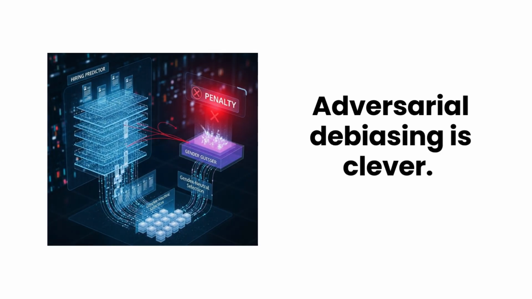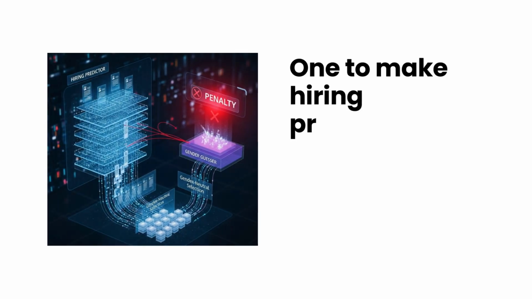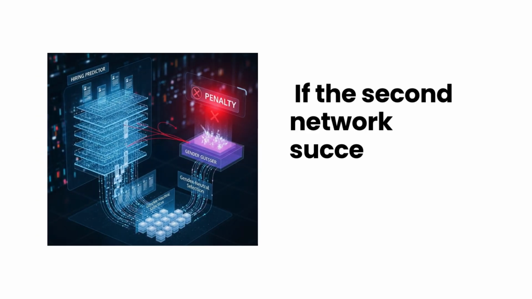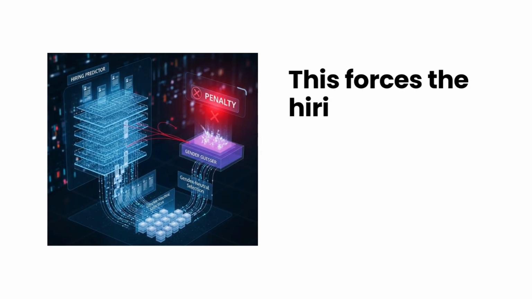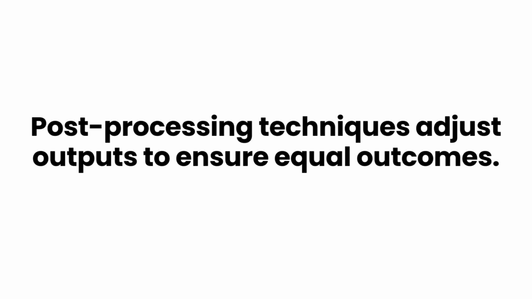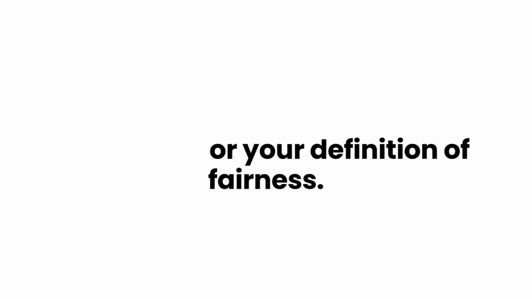Adversarial debiasing is clever. It trains two networks, one to make hiring predictions, another to guess gender from those predictions. If the second network succeeds, the first network gets penalized. This forces the hiring model to make decisions that don't correlate with gender. There are other approaches too. Fairness constraints directly limit disparate impact. Post-processing techniques adjust outputs to ensure equal outcomes. The key is choosing the right approach for your definition of fairness.